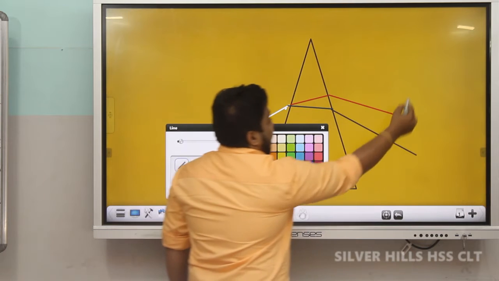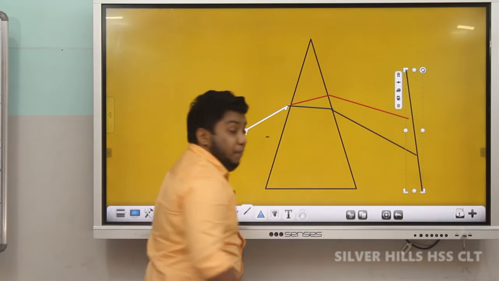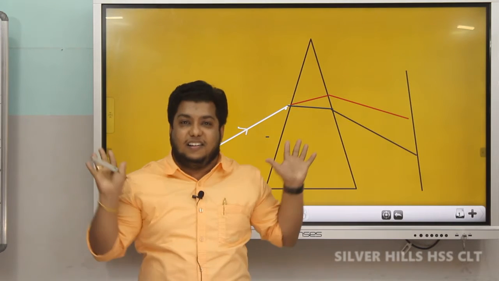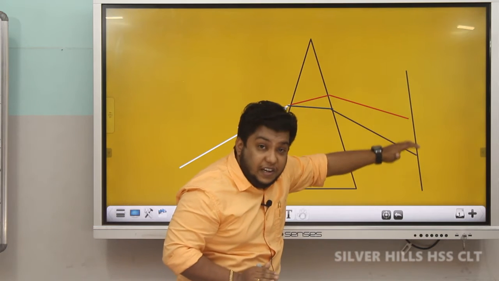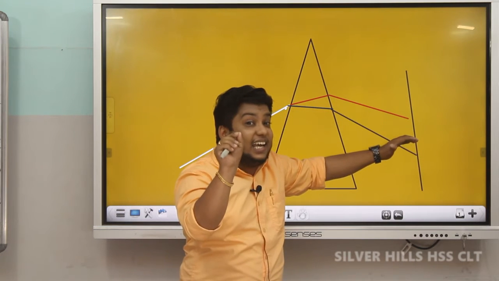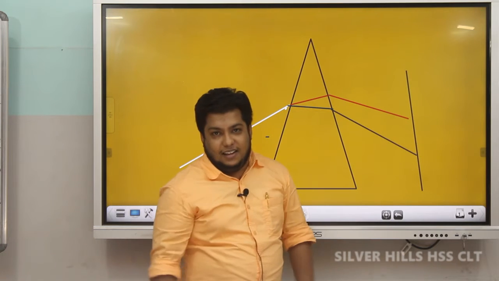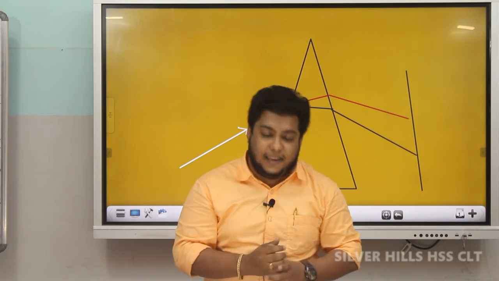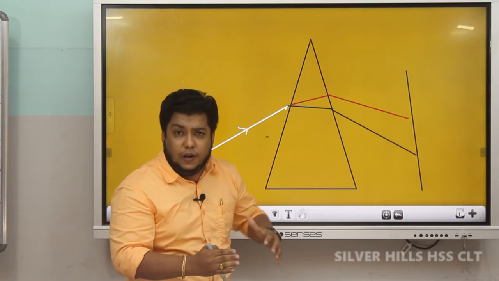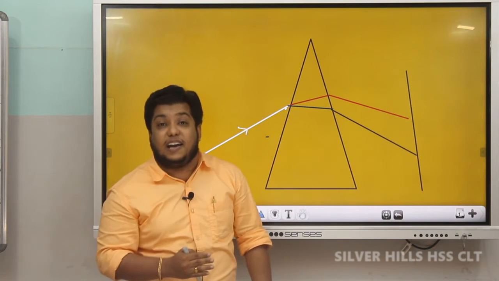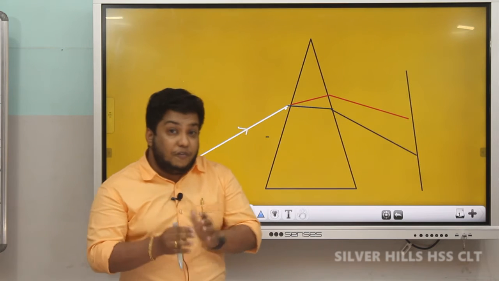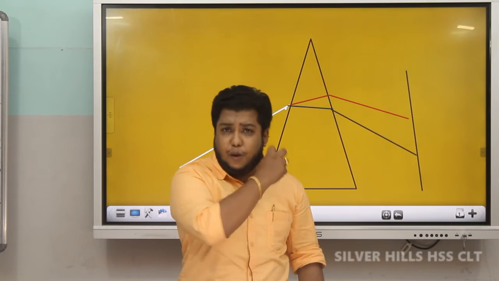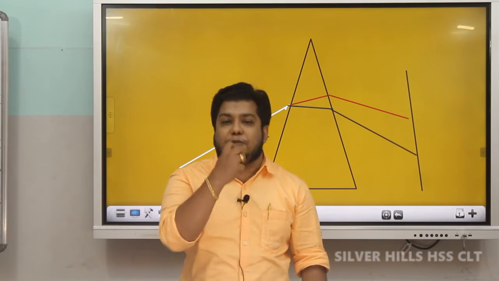And when we place a screen there, we will obtain 7 component colors. The arrangement of 7 component colors is technically called a spectrum. This phenomenon is called dispersion. So what is dispersion? The splitting of white light into 7 component colors is called dispersion. Now we have to understand the reason behind this optical phenomenon.